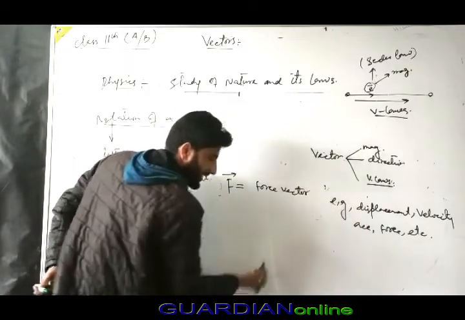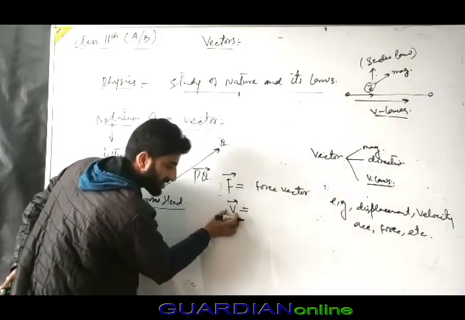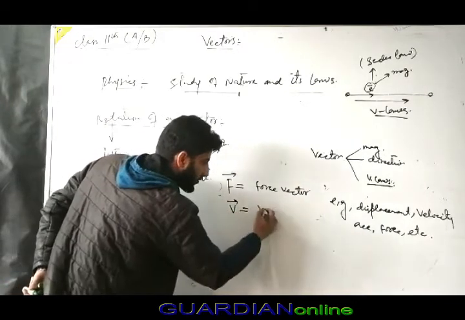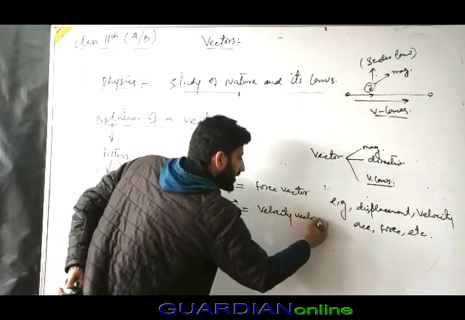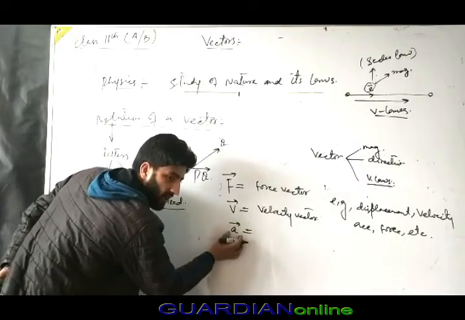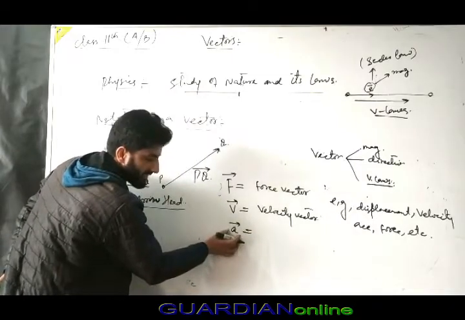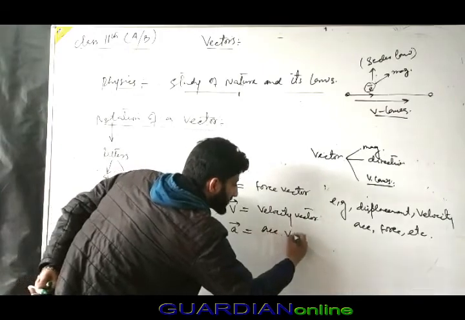Small v vector: v is a physical quantity, let us call it velocity, so this is the velocity vector. One more, small letter a: let us consider this physical quantity as acceleration, so this is the acceleration vector.